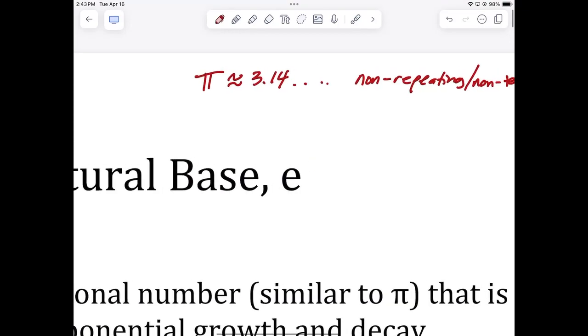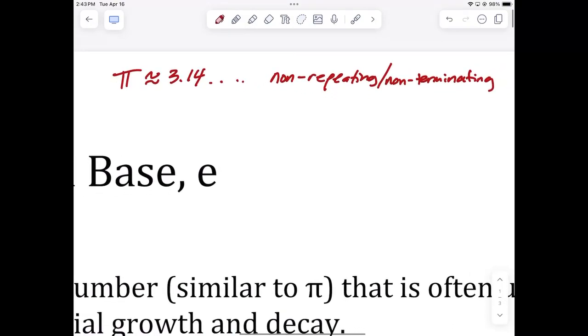It appears in nature. So just like pi, which is 3.14, which is an irrational number, it's non-terminating, non-repeating. There are actually computers right now calculating the decimal digits in pi. e is also irrational, transcendental. It is 2.718. If you know it's 2.7, that's good. But it is also a non-repeating, non-terminating decimal. It is irrational, okay? But it's not like the square root of 2 irrational. It's not like the square root of 3 irrational, both of which are irrational. We call those algebraic irrational numbers. It's not a solution to an algebraic equation. It just occurs in nature.